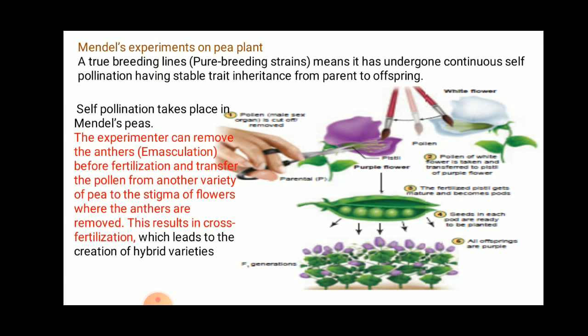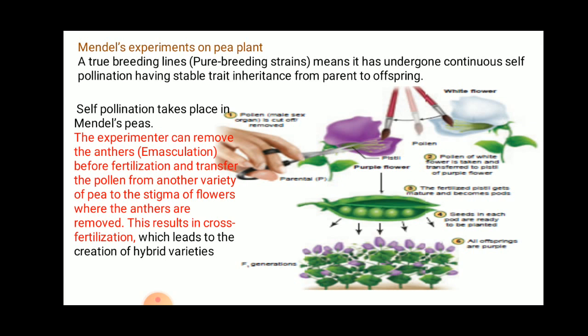Removal of anther to encourage cross-pollination is called emasculation. Now can you understand what emasculation is? Emasculation means removal of anther from the flower, so that it helps cross-pollination. It is called emasculation.